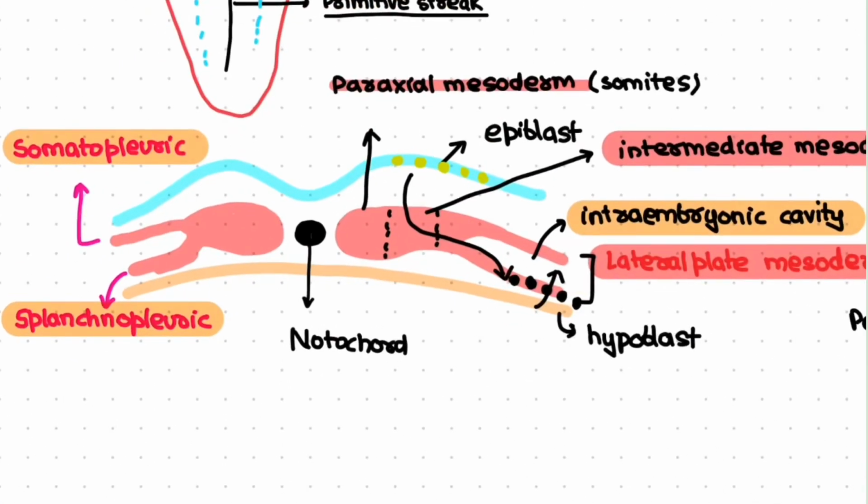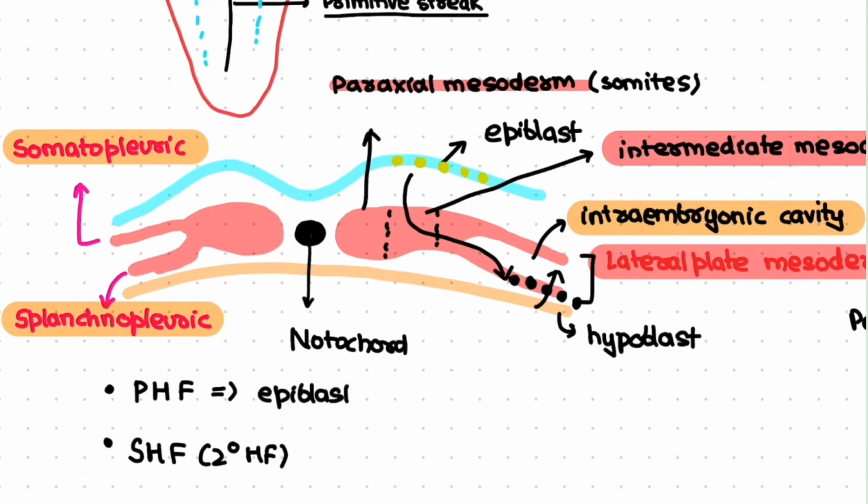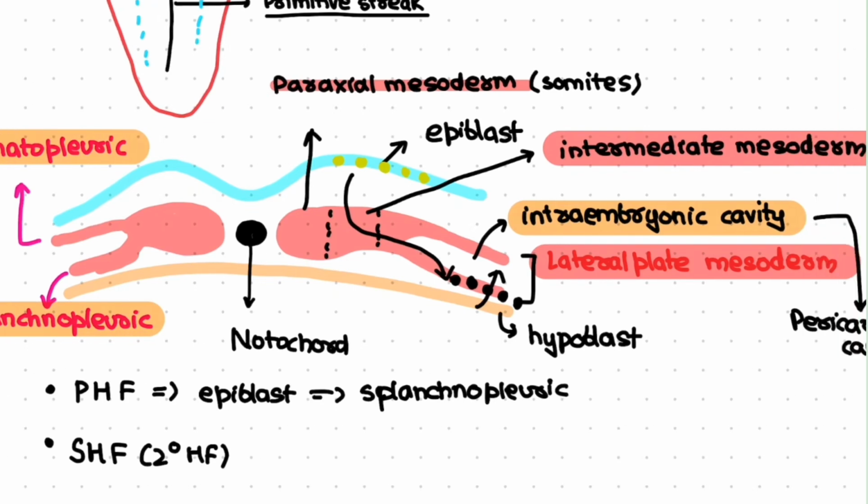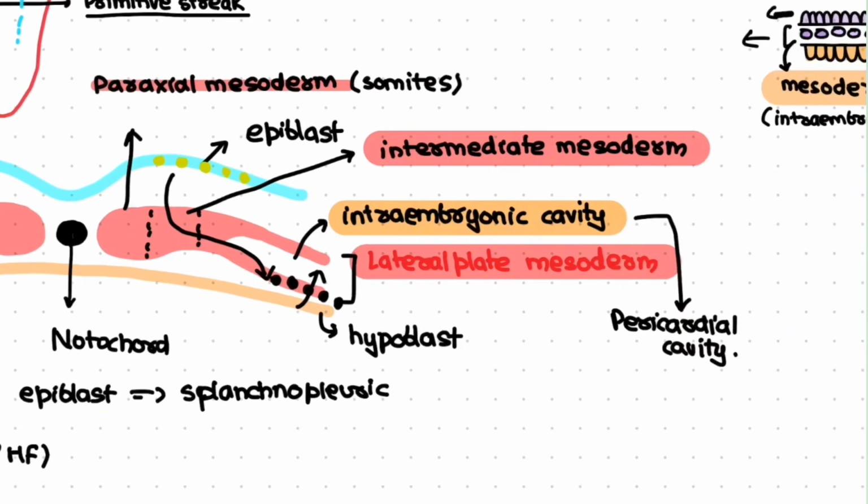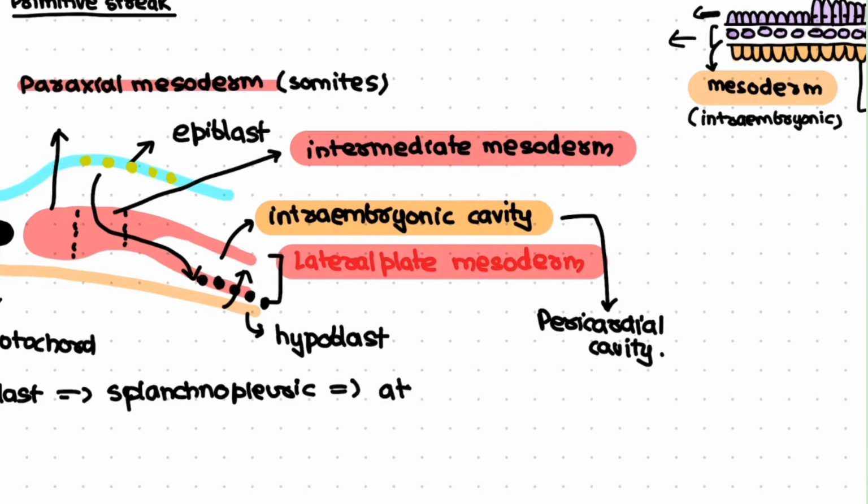Now, continuing further, we have two types of heart fields. We have discussed one, the primary heart field, but we have another known as the secondary heart field. The primary heart field, as we have just seen, arises from the epiblast and comes to lie in the splanchnopleuric layer of the lateral plate mesoderm. These cells will give rise to most of the atria, plus the entire left ventricle.